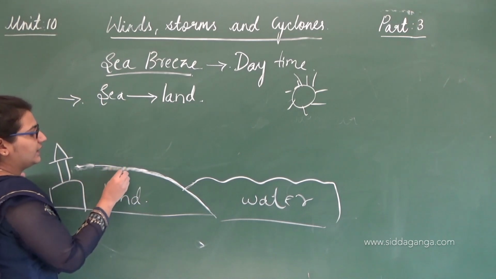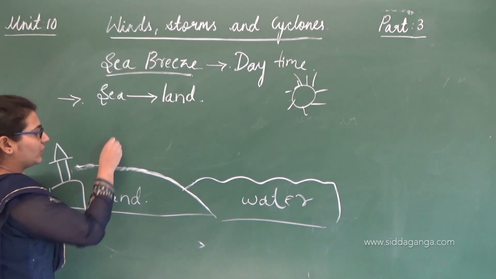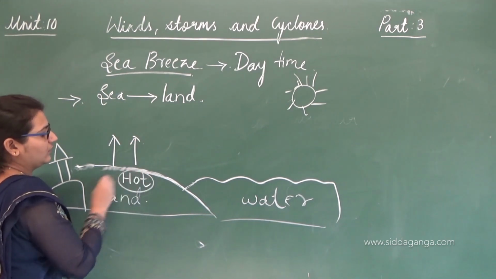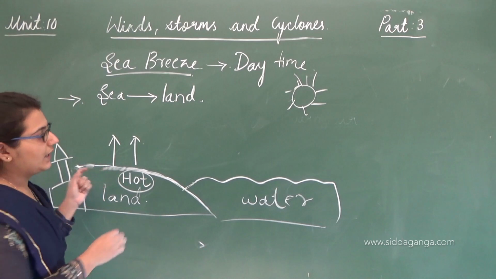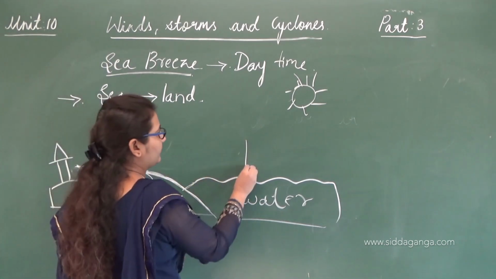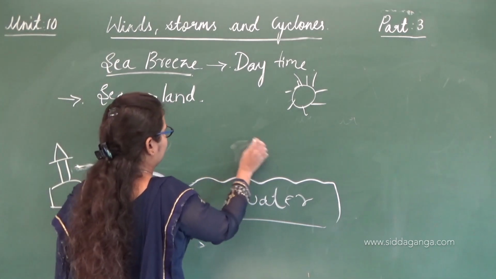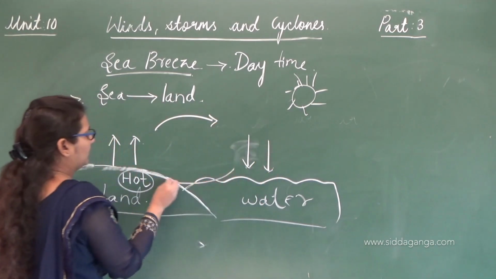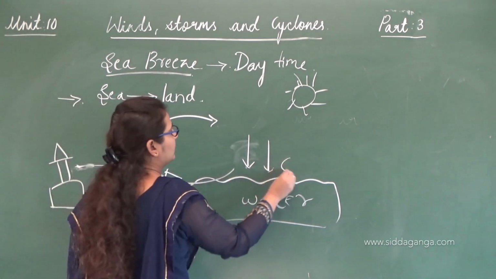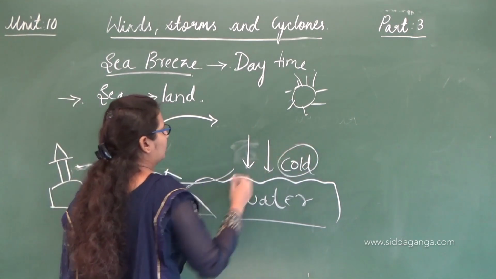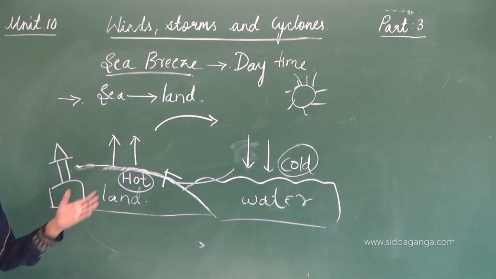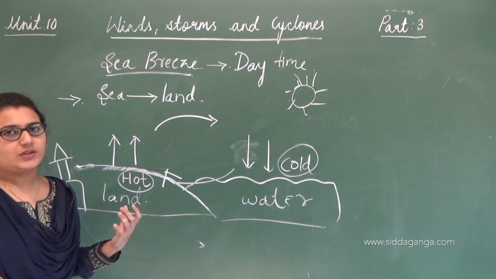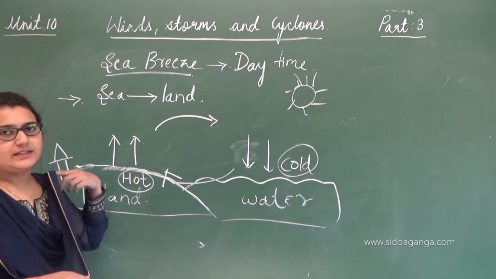So when it gets heated up fast, the air becomes hot, and this hot air travels. Comparatively, the sea is cold now. The land gets heated up faster in the daytime compared to water.